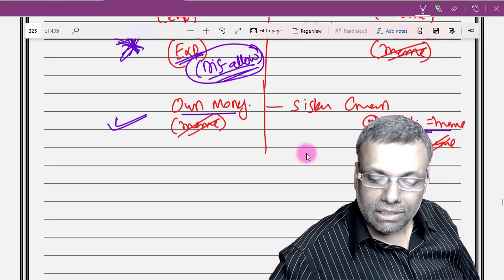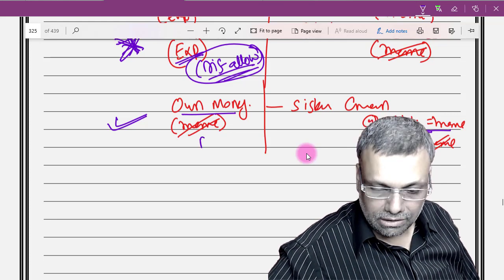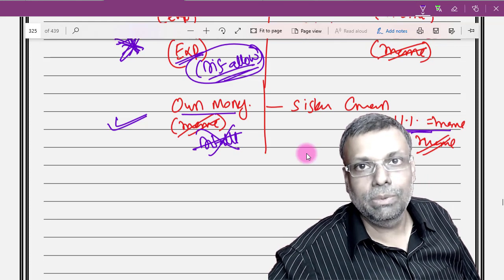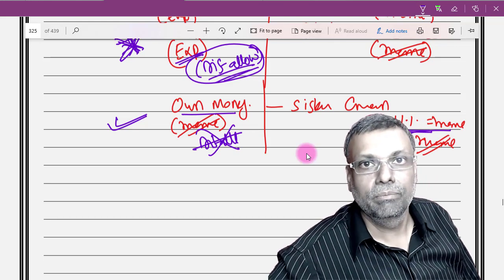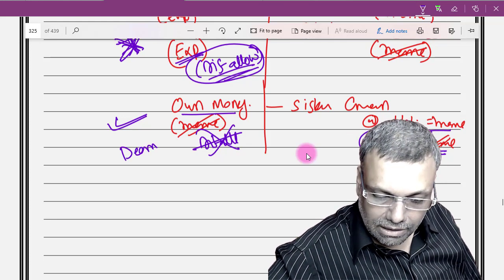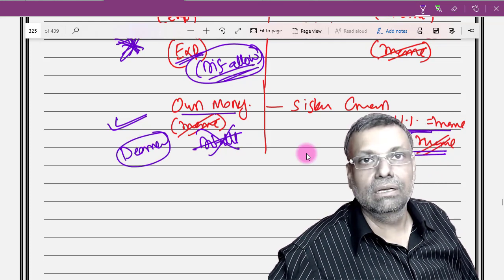But how will he do it? He cannot disallow the expenditure because there is no expenditure. Disallowing he cannot do, because for disallowing there should be an expenditure. You understood that? So if it is free, he may say that there will be some reasonable figure which should be charged as deemed income.